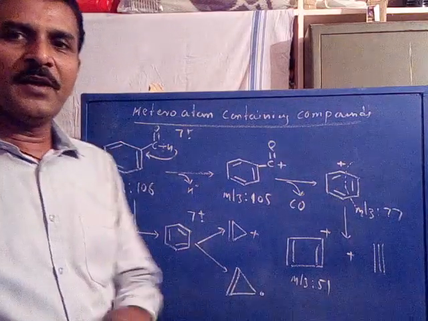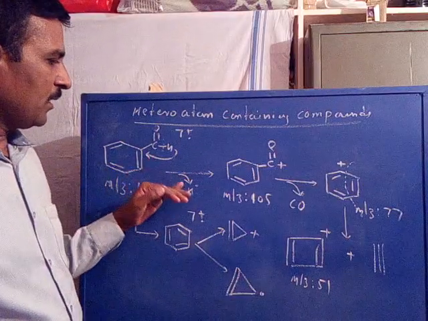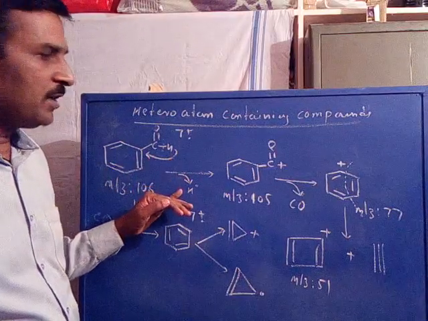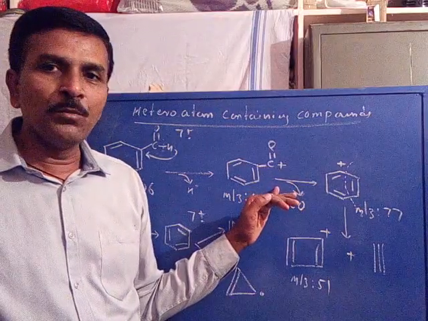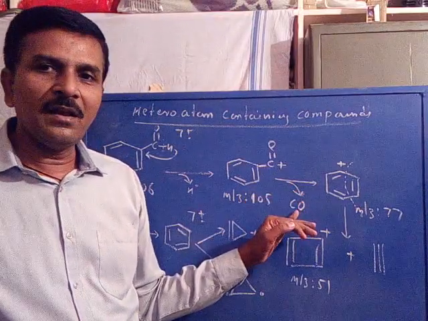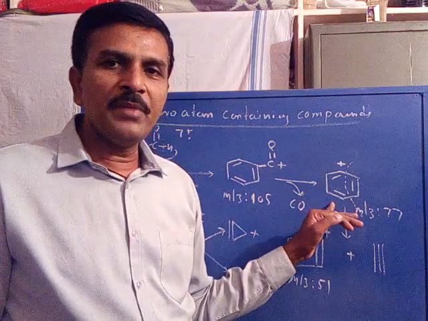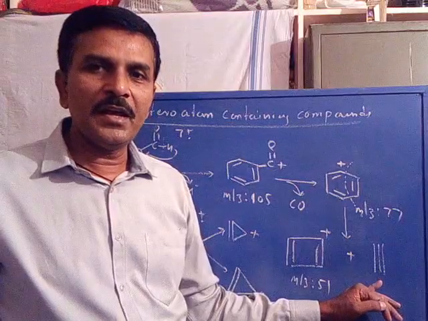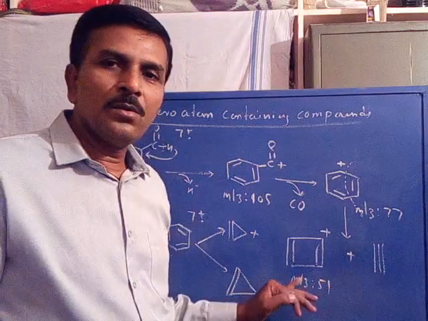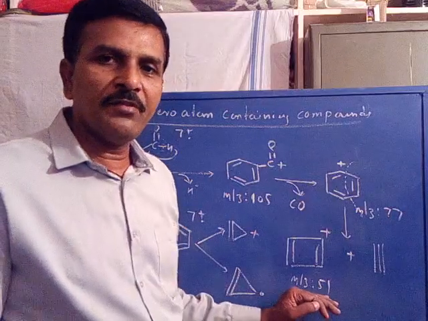So this is the fragmentation of simple benzaldehyde, where it may undergo first the loss of hydrogen radical to give benzoyl cation, which is more stable. It further loses carbon monoxide as a neutral to give a benzene cation, from which the two carbons are eliminated as acetylene neutral to give a cyclobutadiene cation with m/z value 51.